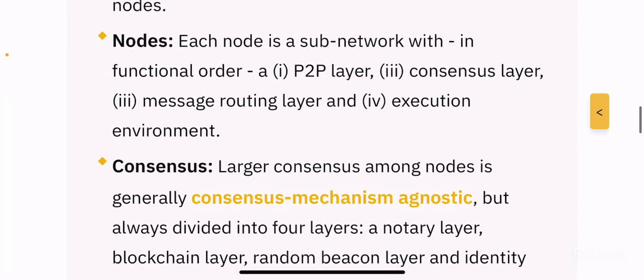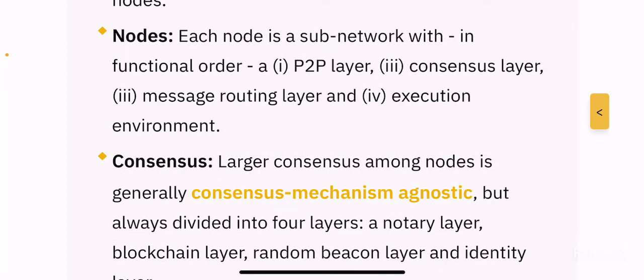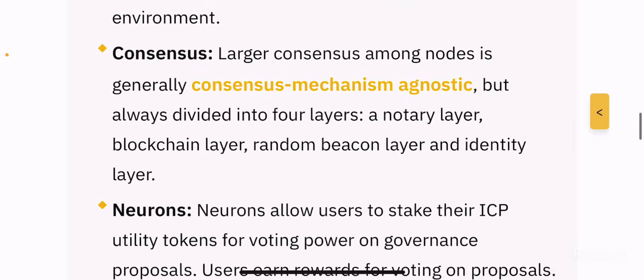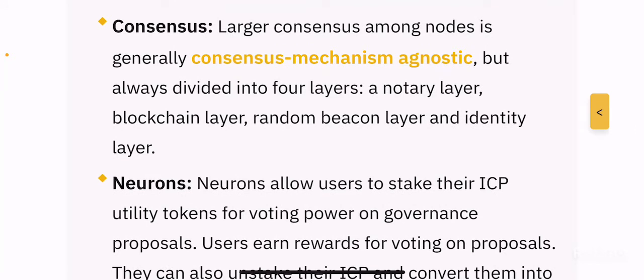Nodes. Each node is a subnetwork with functional layers: peer-to-peer layer, consensus layer, message routing layer, and execution environment. So again, just like any ecosystem, this also has nodes, which is a subnetwork that has numerous functional layers, right? Consensus among nodes is generally consensus mechanism agnostic, but always divided into 4 layers: a notary layer, blockchain layer, random beacon layer, and identity layer, right?